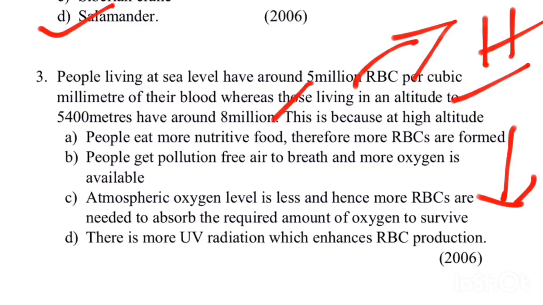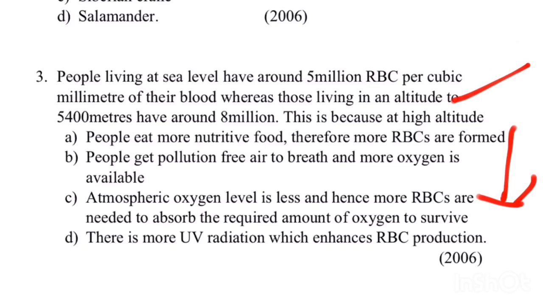So in order to adjust to the environment, our body starts to produce more RBCs. As RBCs increase, the affinity towards oxygen decreases and breathing rate increases, so as we move to the high altitude region, we get adjusted to that environment.